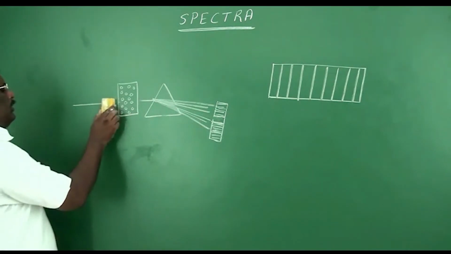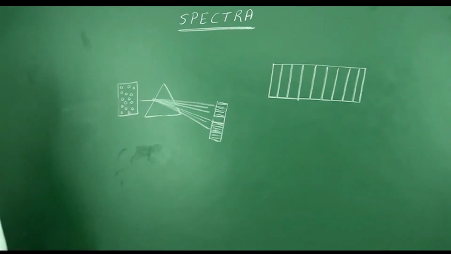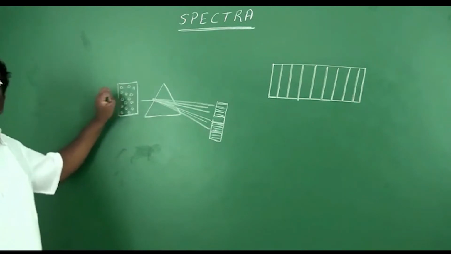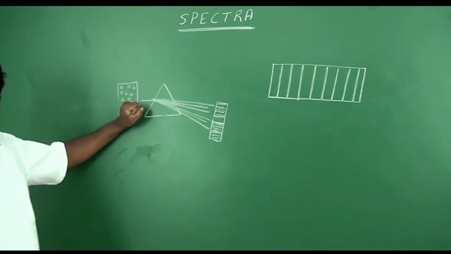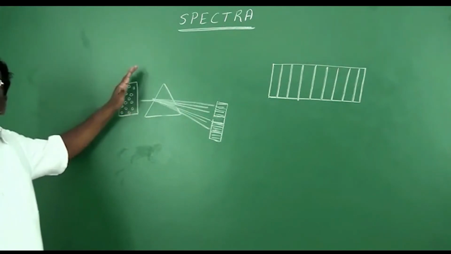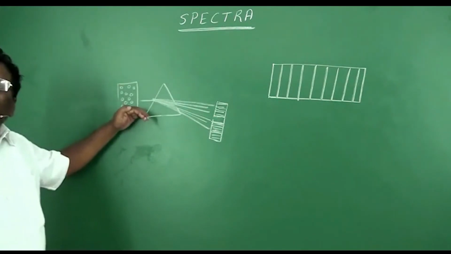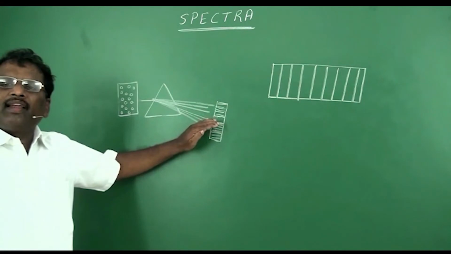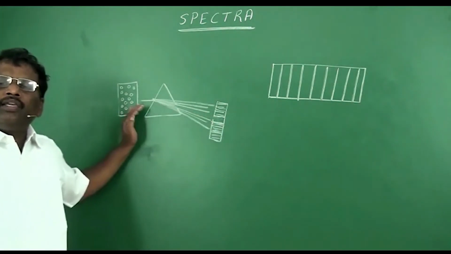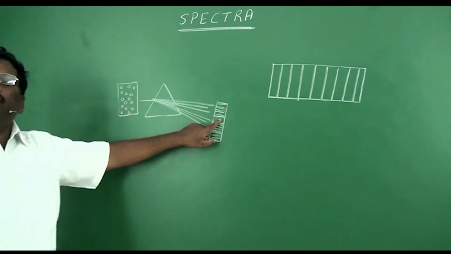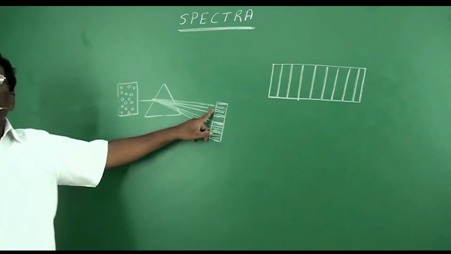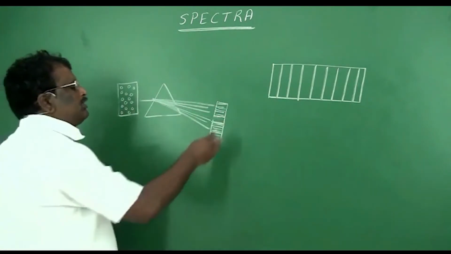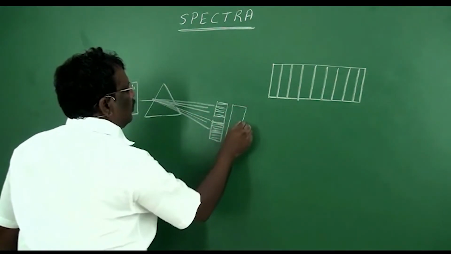Now, if we stop the light source, focusing on the atoms, what happens? Before this, these atoms absorbed some wavelengths of light radiation. When this light is cut off, these atoms, which are in the excited state, will come to the ground state. When they come to the ground state, they will emit energy in the form of light radiations. The wavelength which was absorbed will be emitted out. So if you record the spectra while atoms are emitting energy, that spectra is said to be emission spectra.